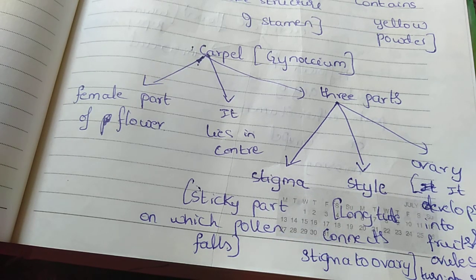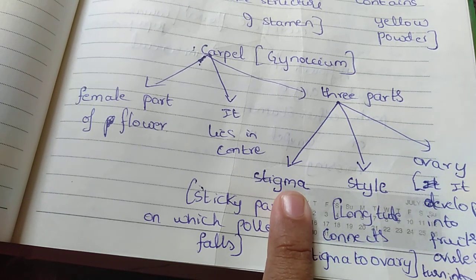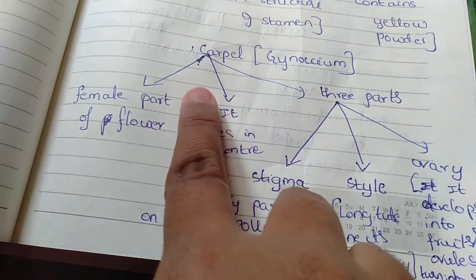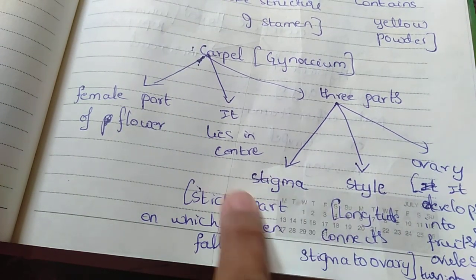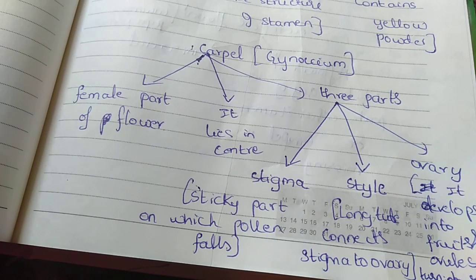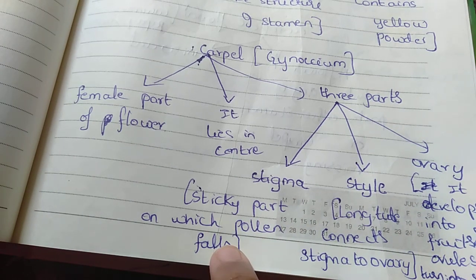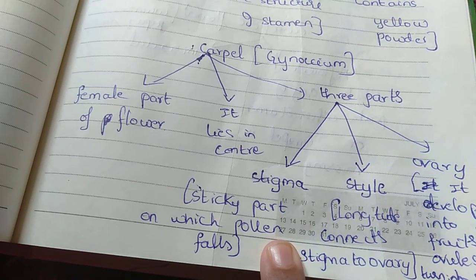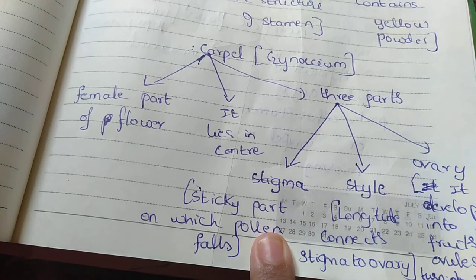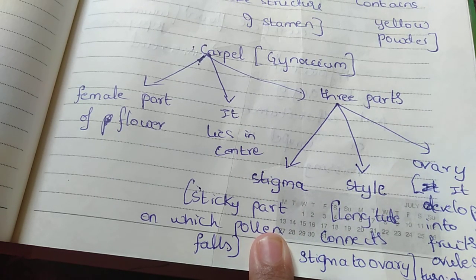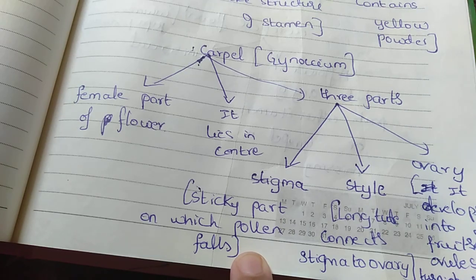Okay, at the center of the rose there is one small point, the center point, which we consider a stigma. It is totally part of the carpel, but that center point we call the stigma, and it is very sticky, and the pollen will fall on it. Pollen means sweet. That is the reason an insect will come and sit on that rose. Now I think it's clear why the insect will come and sit on the rose.